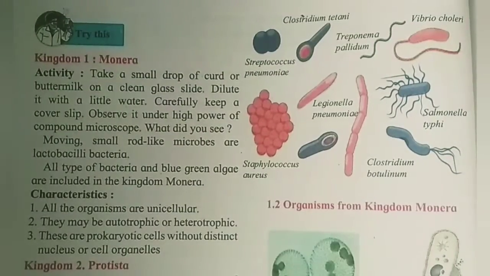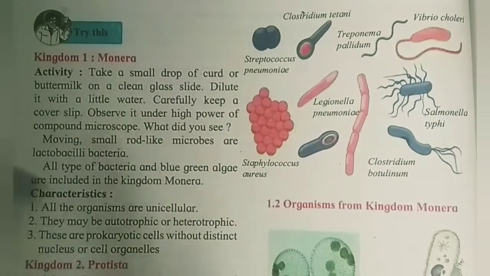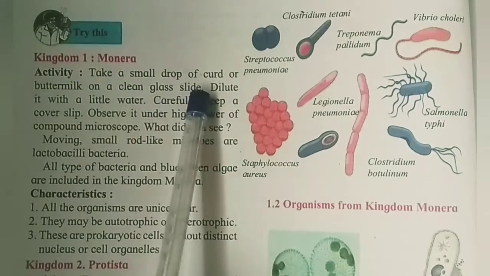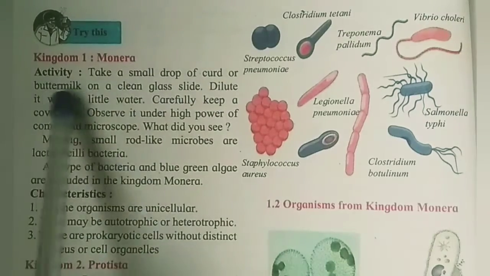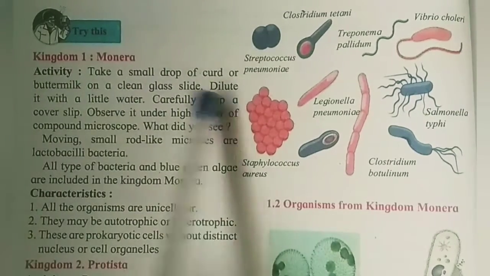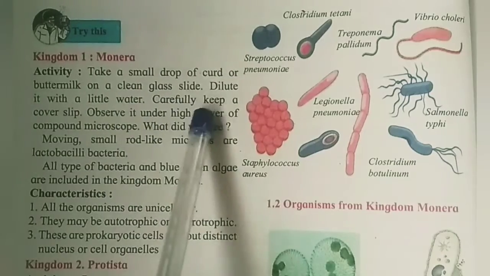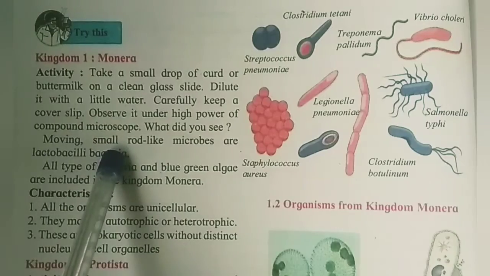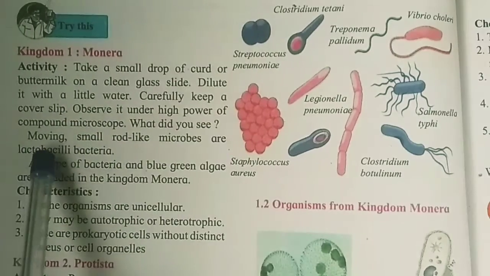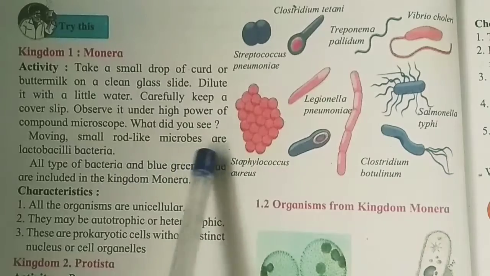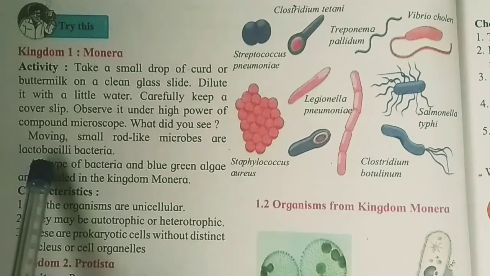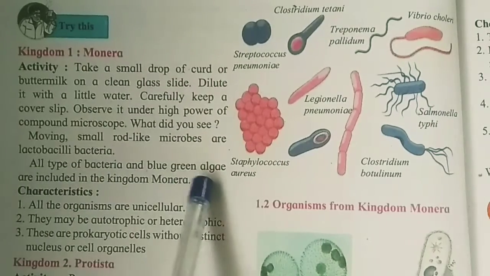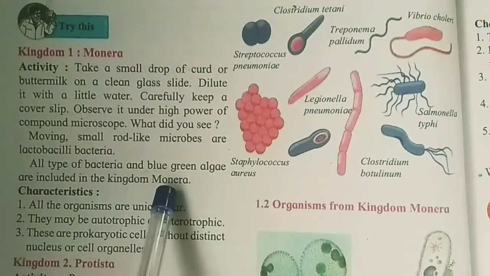So here the first kingdom is kingdom Monera. So what is this? There is one activity. Take a small drop of curd or buttermilk on a clean glass slide. Dilute it with a little water. Carefully keep a cover slip. Observe it under high power of compound microscope. What did you see? Moving small rod-like microbes are lactobacilli bacteria. All type of bacteria and blue-green algae are included in the kingdom of Monera.